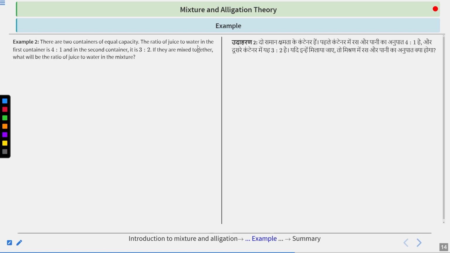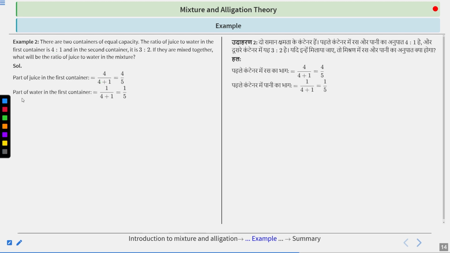Now next example is, there are two containers of equal capacity. The ratio of juice to water in the first container is 4:1, and in the second container, it is 3:2. If they are mixed together, what will be the ratio of juice to water in the mixture? Clear? Now we use the formula. Part of juice in the first container will be 4/4 plus 1, because the ratio in the first container is 4:1. So juice is 4 out of 5 total quantity. Same way, part of water in the first container is 1/4 plus 1, which is 1/5.